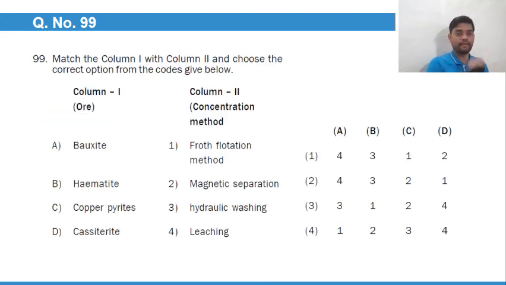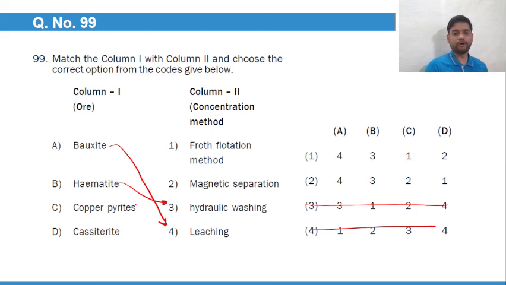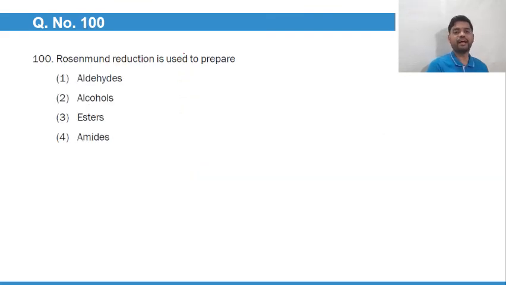Column 1 and column 2, choose the correct option from the codes given below. Bauxite, it is a concentration method. Bauxite is leaching, so A is 4. A is 4, that means options 3 and 4 are out of the scope. B is obviously 3, that is hydraulic washing. Copper pyrite is froth flotation, C is 1. So go with option number 1. Coming to the last question, Rosenmund reaction is used for the preparation of what? Aldehydes.